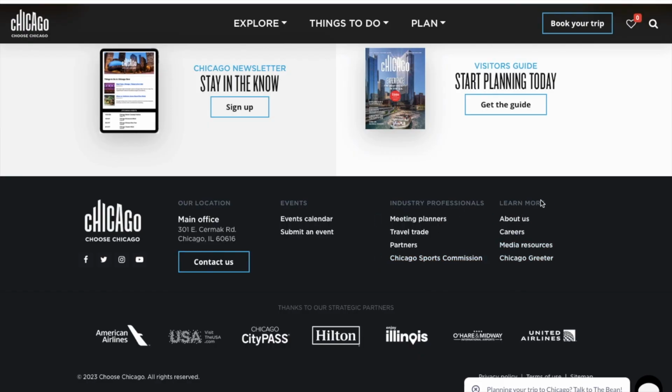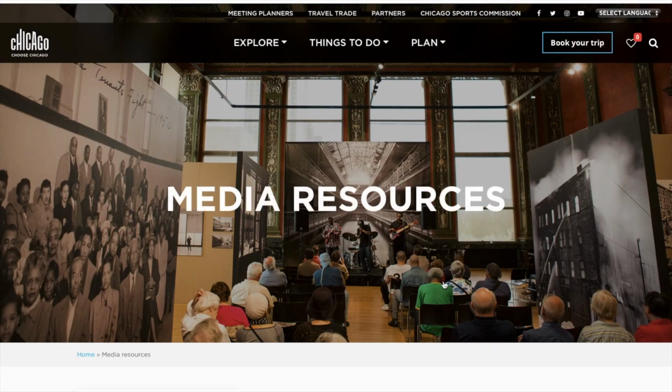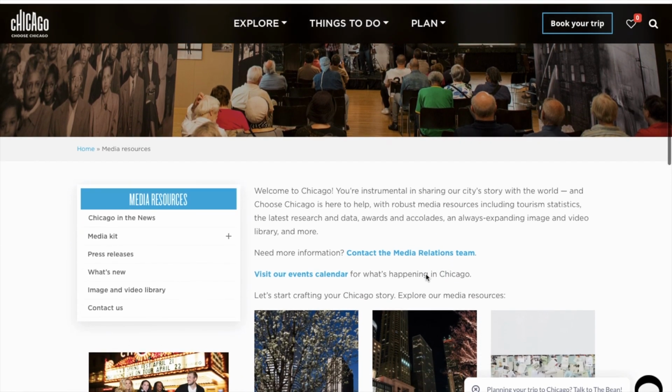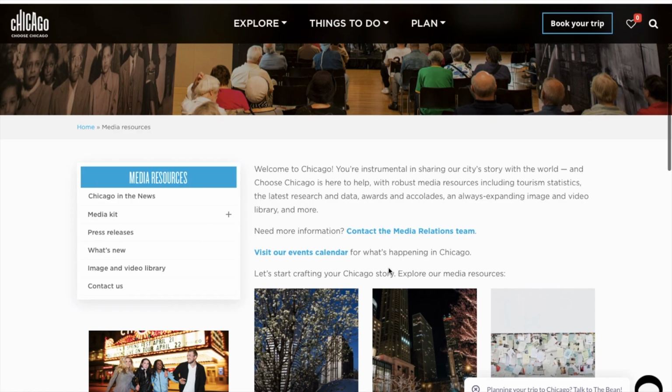But once I get to the website, I usually scroll all the way to the bottom and click on where it says media. It either says media, news, or press. You want to click on that because that's where you're going to get in contact with those particular people that you need to get in contact with in order to pitch to them for you to come to their city and basically create content for their city, their state, or their country.